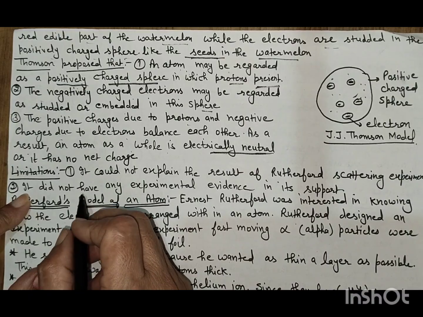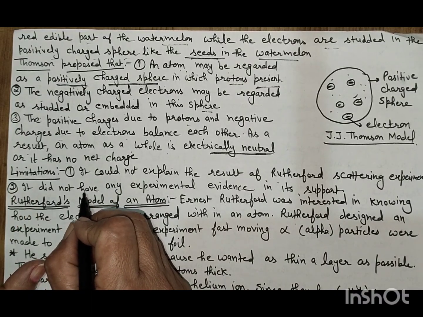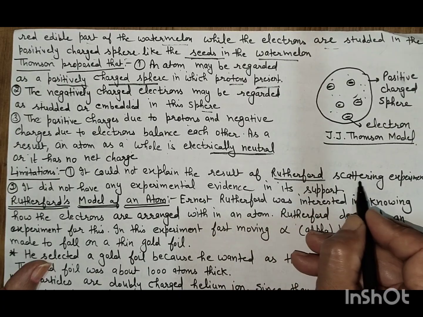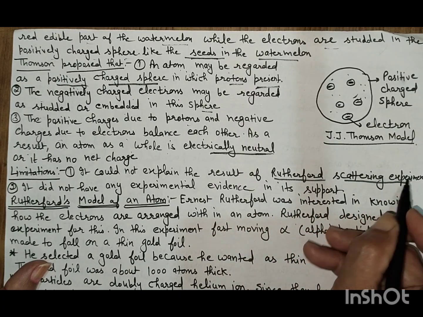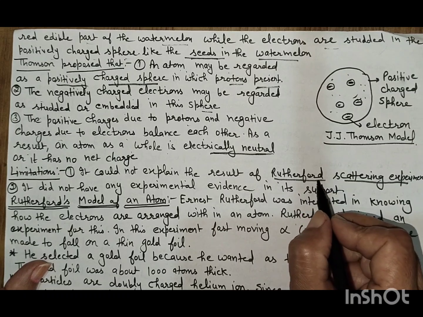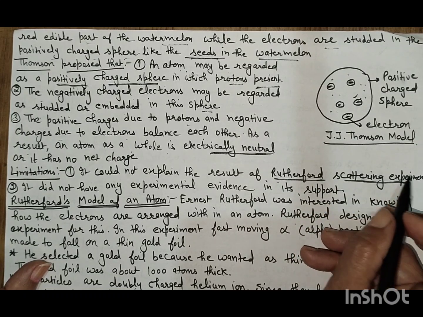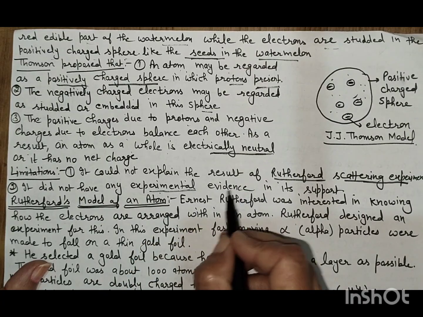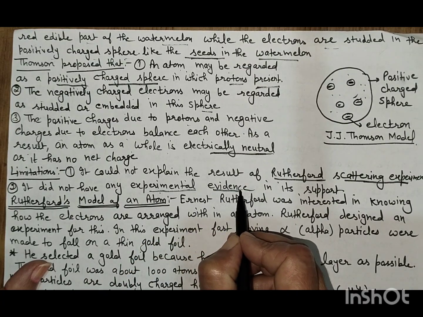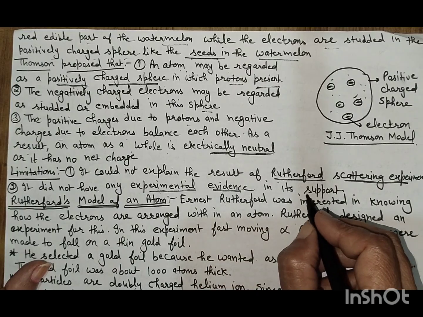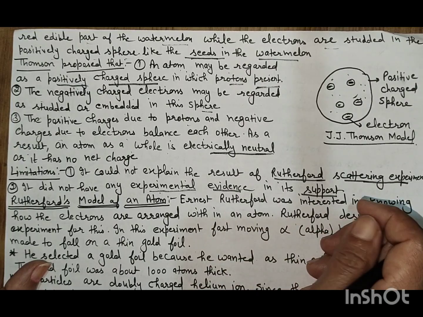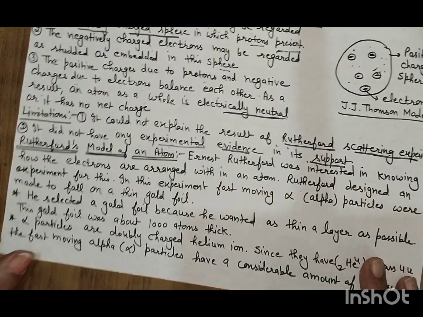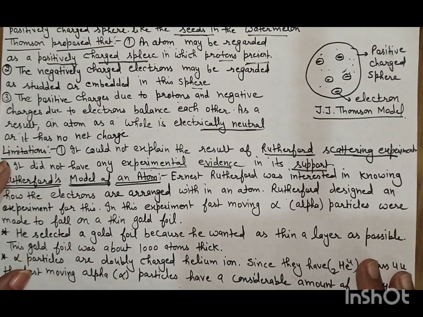Now, what were the limitations of the Thomson model? It could not explain the result of the Rutherford scattering experiment. It did not have any experimental evidence in its support. Now, the next model is the Rutherford model of an atom.